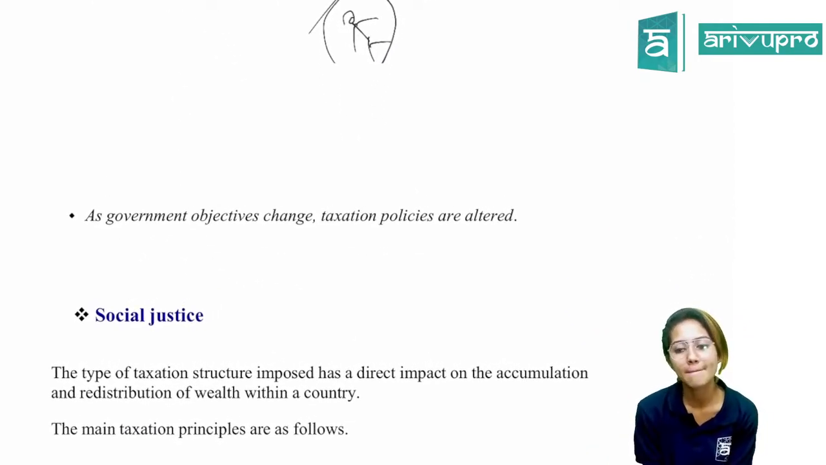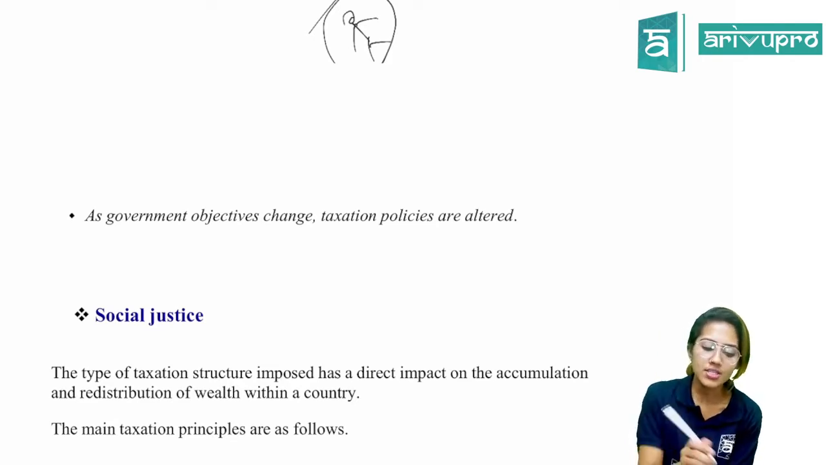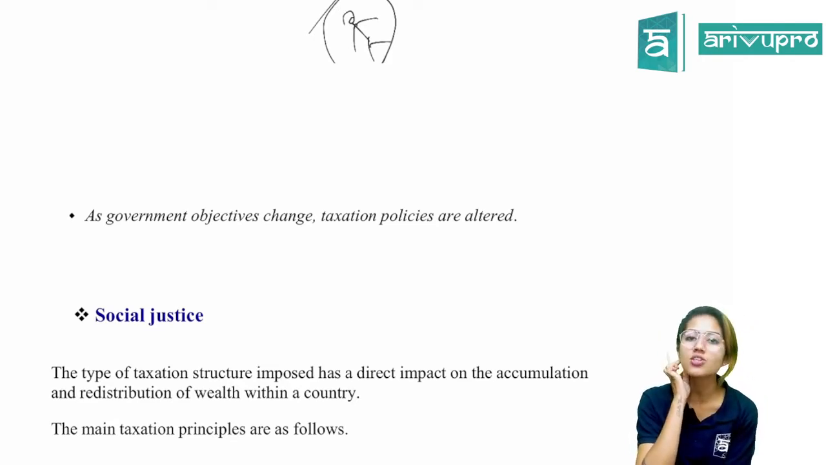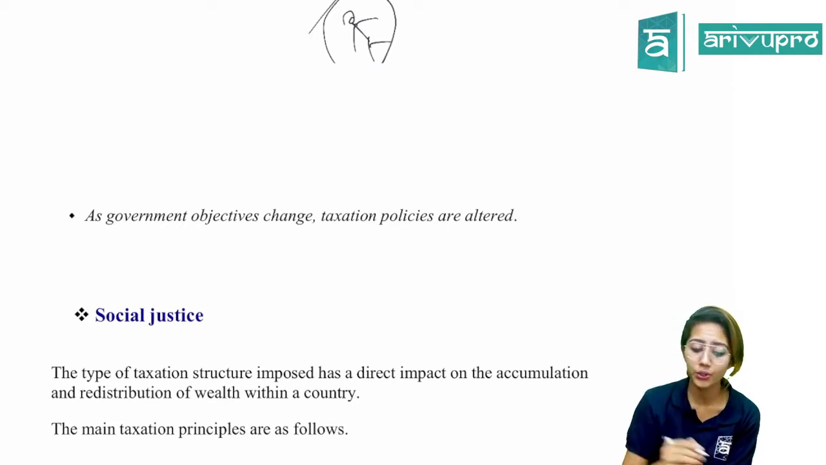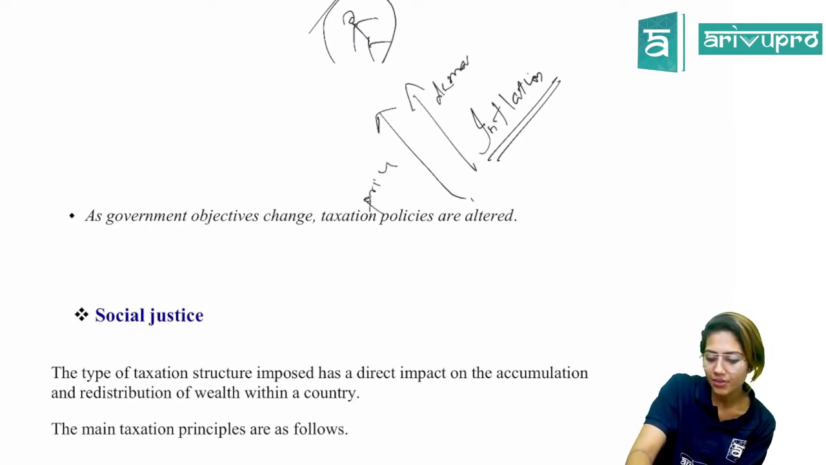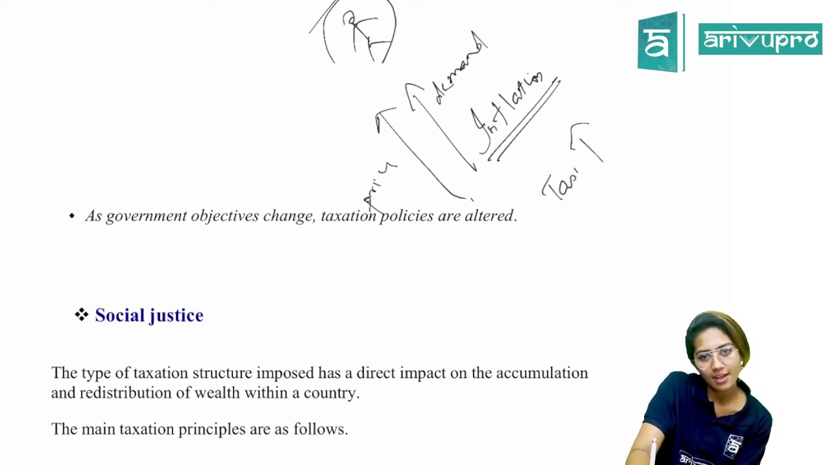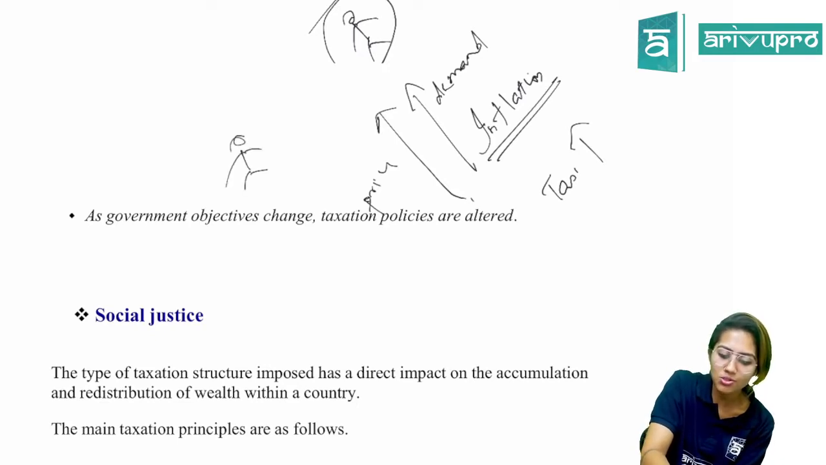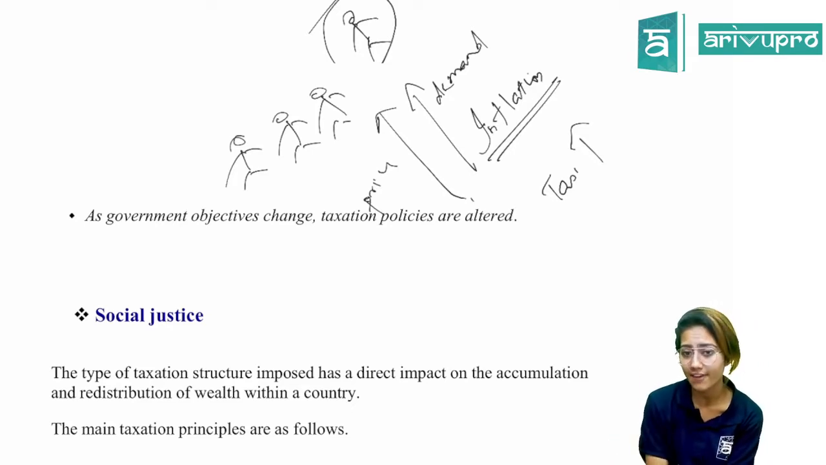All right. So as government objectives change, taxation policies also get altered. I told you, when there is inflation, the price of products goes up because the demand is going up. Economics. So what the government does is increase the tax rate. Many individuals are demanding this product, because of which the price has gone up, creating an inflationary situation.